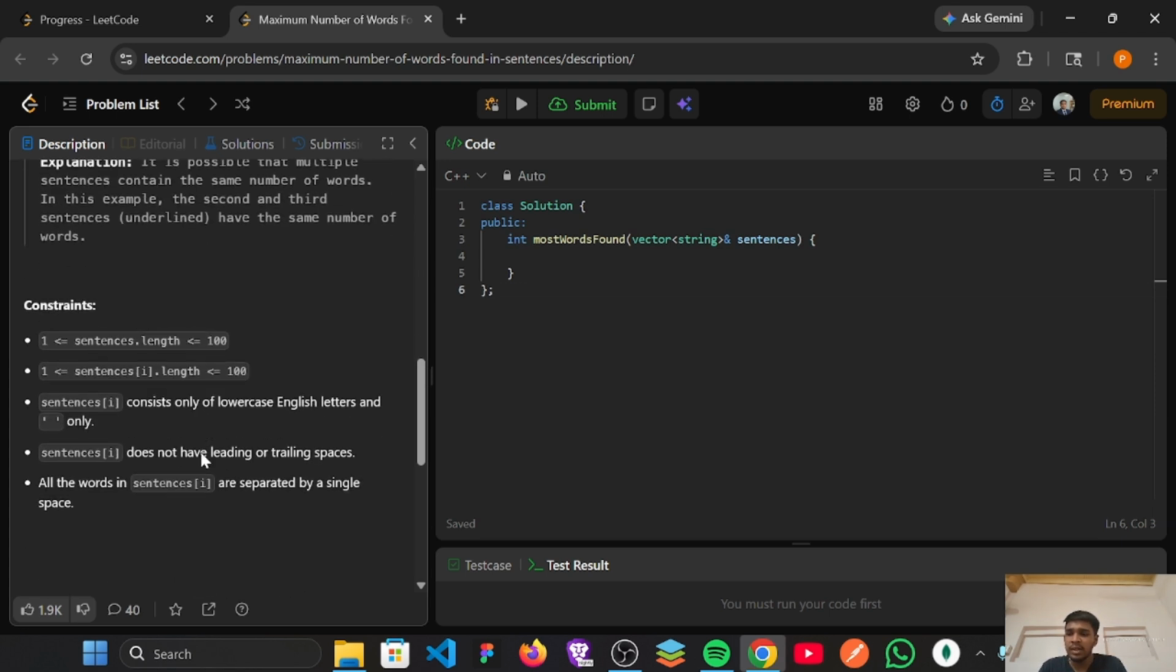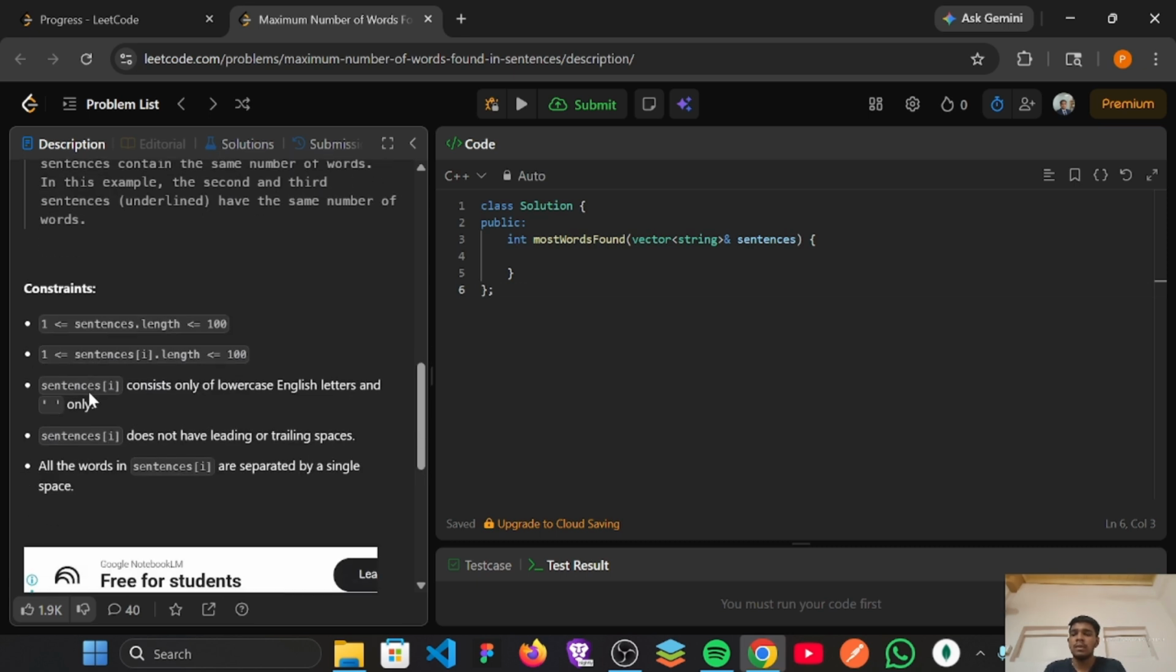Here we are given some constraints also. First is sentences.length should be between 1 and 100. sentences[i].length should also be between 1 and 100. sentences[i] consists only of lowercase English letters and spaces. sentences[i] does not have leading or trailing spaces. All the words in sentences[i] are separated by a single space. So we have to make sure to handle spaces also.